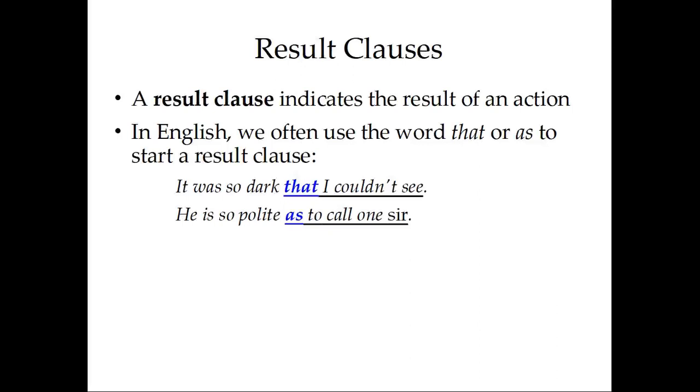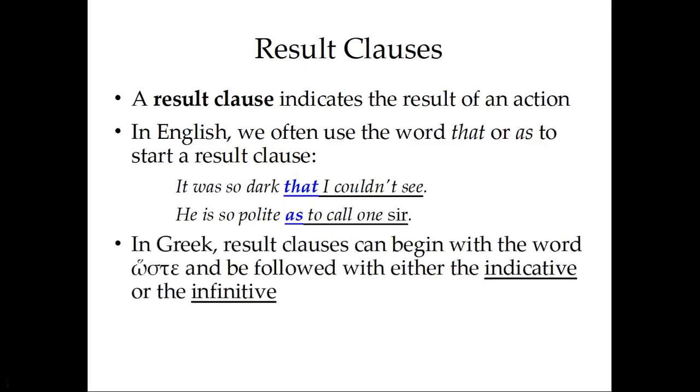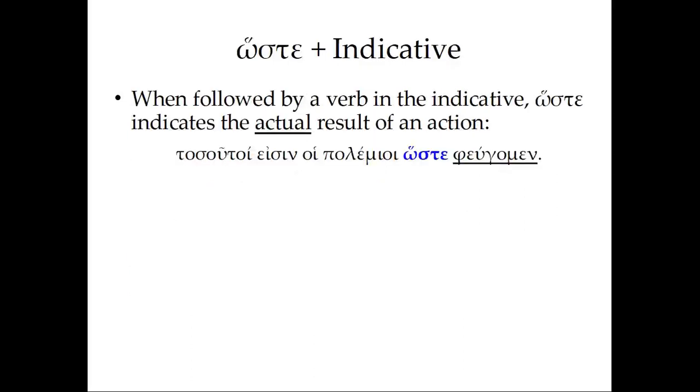One thing to note here is this repetition of the word so. These are really correlatives here: the so and the that, and the so and the as. They're related words that work together, so we often see them together. In Greek, result clauses can begin with the word hoste and be followed with either the indicative or the infinitive. And they have different meanings. This word has different meanings depending on whether it's followed by the indicative or the infinitive.